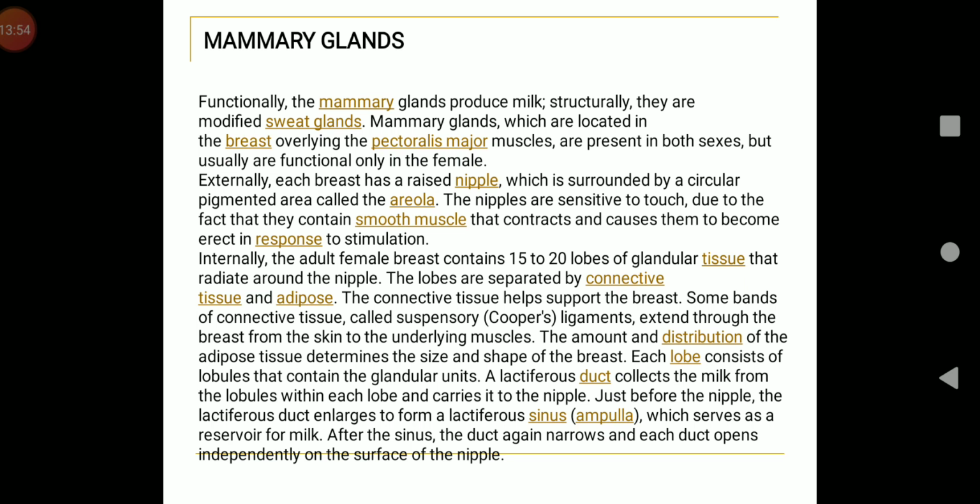The lactiferous ducts dilate and form lactiferous sinuses just beneath the nipple to store the milk, and the base of the nipple shows a dark brown rounded area called the areola. The release of milk from breast is under the control of 2 hormones known as prolactin and oxytocin of the pituitary gland.